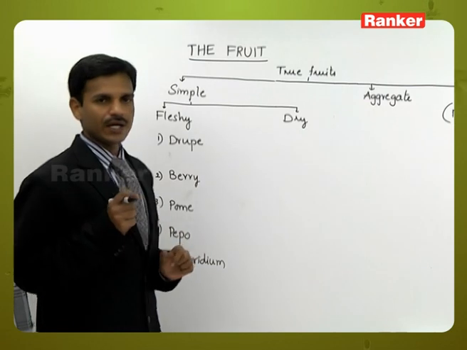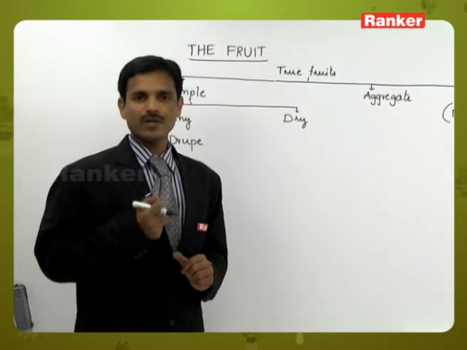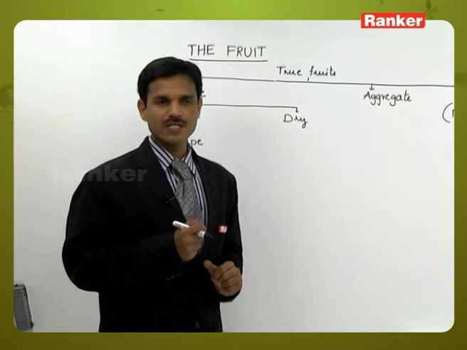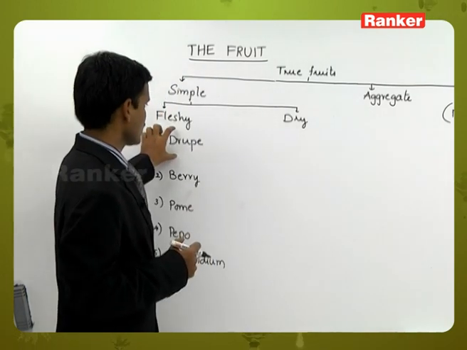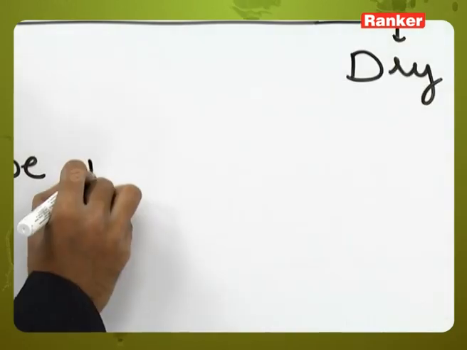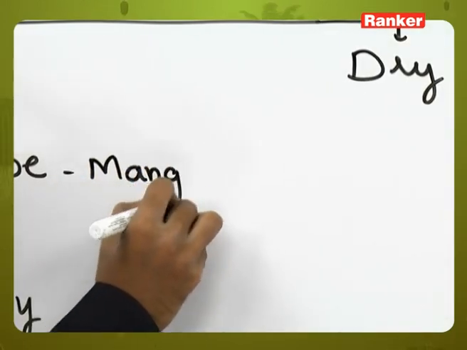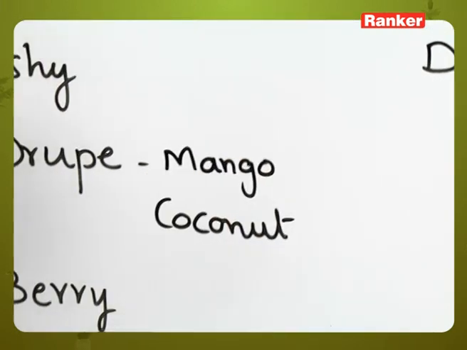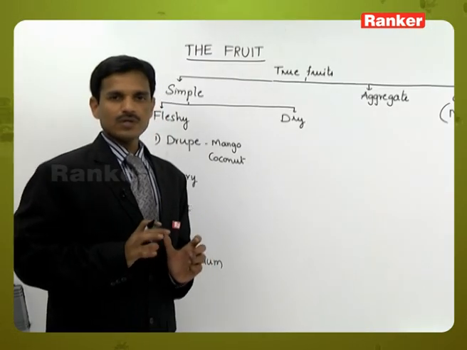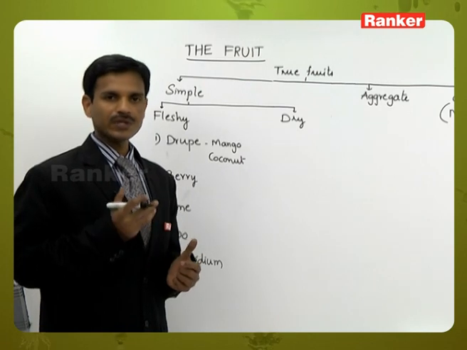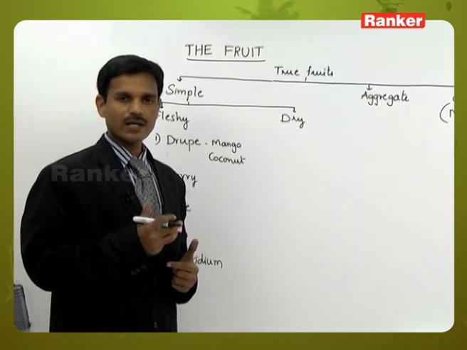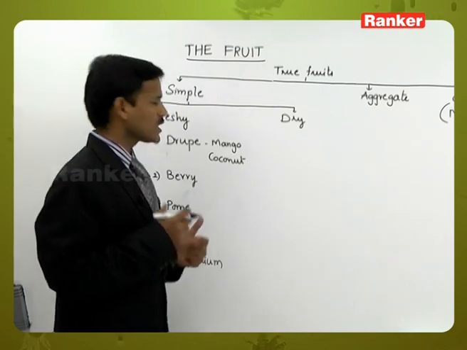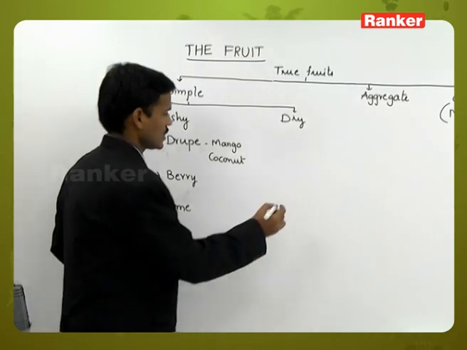Drupe generally develops from a monocarpellary ovary and is single seeded, only one seed is present. Examples for drupe: mango and coconut. You know mango, in the mango the fruit wall is differentiated into three layers: outer skin epicarp, middle fleshy mesocarp, and inner stony endocarp.